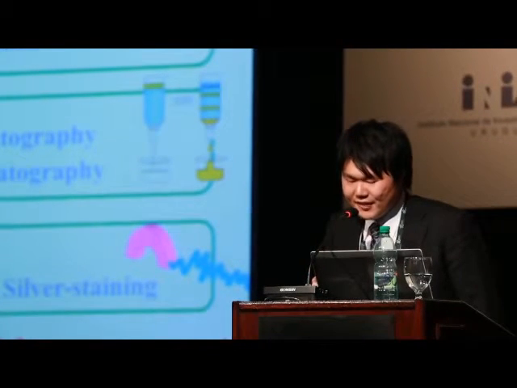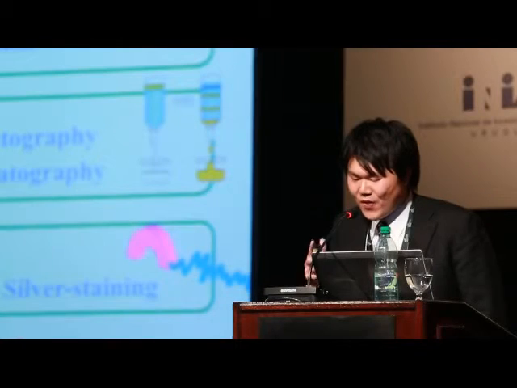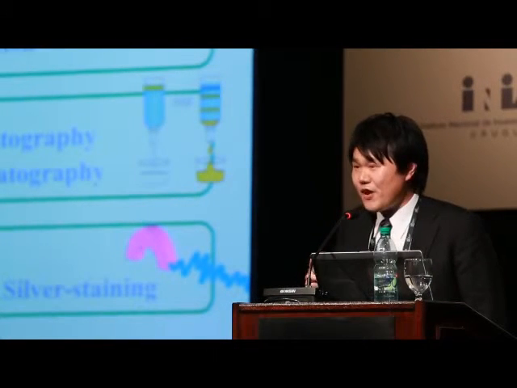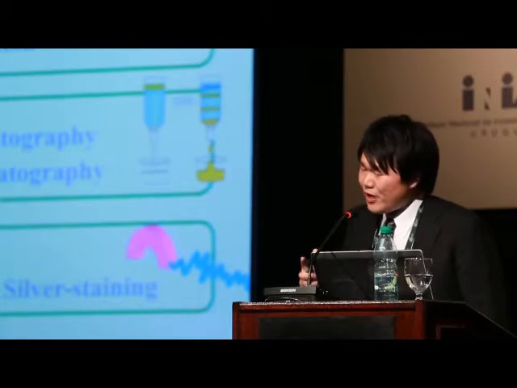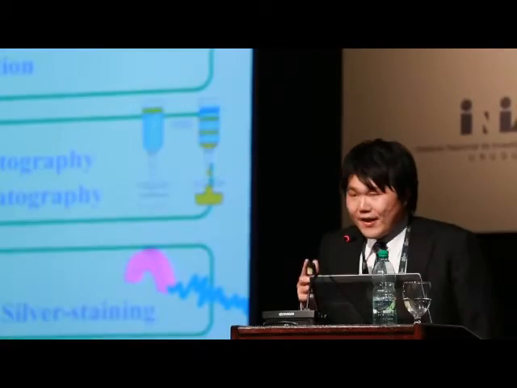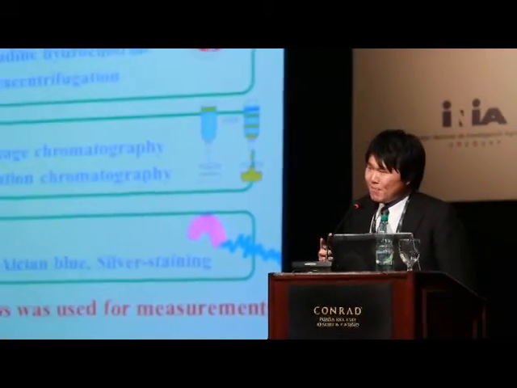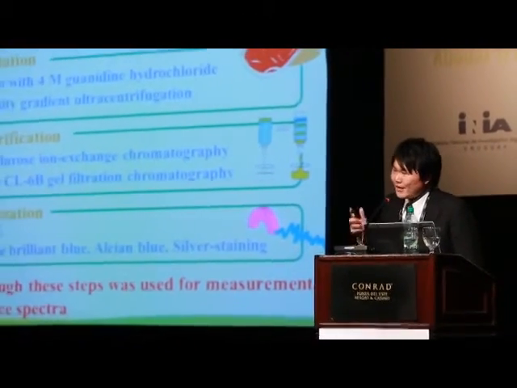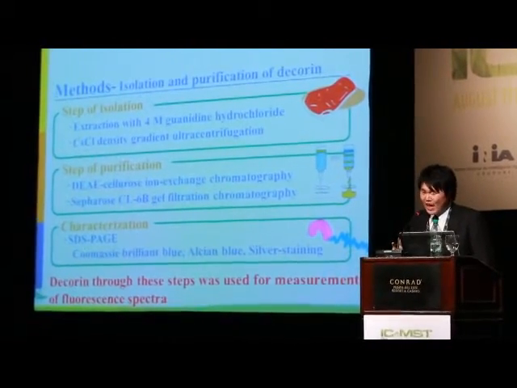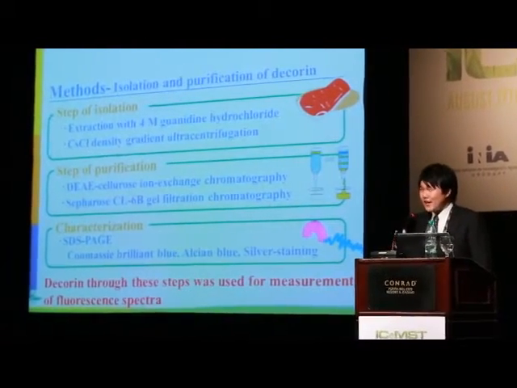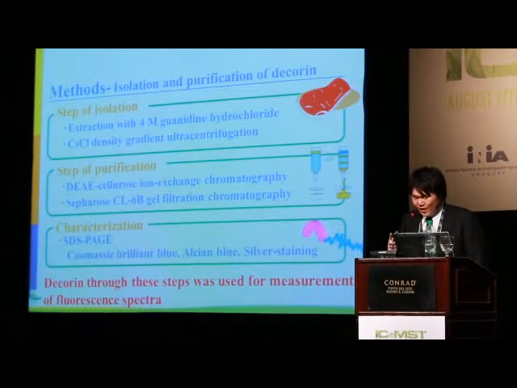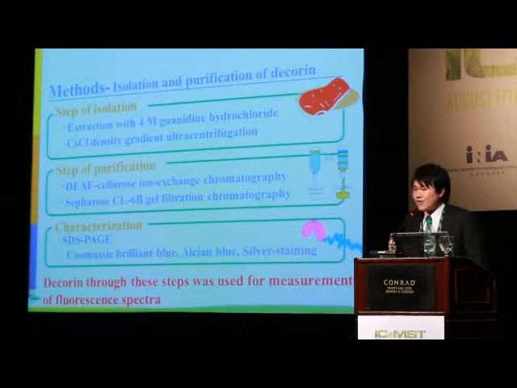So we applied DEAE cellulose ion exchange chromatography and Sepharose CL-6B gel filtration chromatography to remove the unnecessary ingredients. Recovered samples were analyzed by SDS-PAGE to characterize them as decorin with Coomassie brilliant blue, Alcian blue, and silver staining. Decorin obtained through these steps was used for measurement of fluorescence spectra.